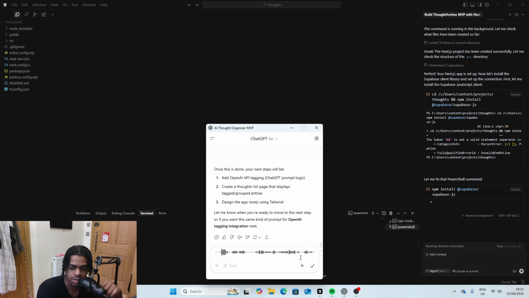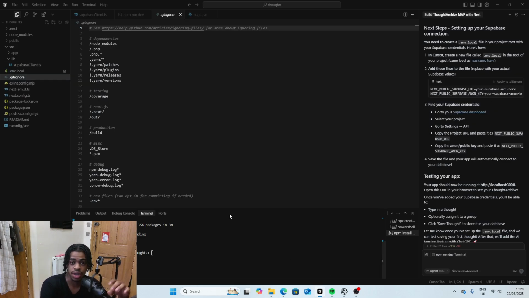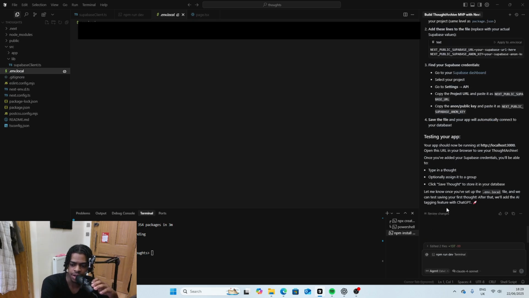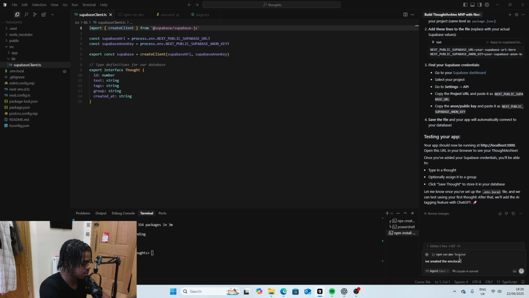and what comes next. So I'm going to follow along. All right, so as you can see, I've created the file here, and now I'll say that to ChatGPT. Literally, just follow the steps like I'm showing you. I've literally followed the steps step by step. I've created the env.local files.